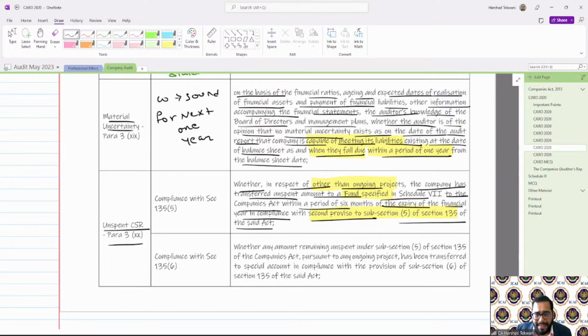Then whether any amount remaining unspent under subsection 5 of 135 pursuant to any ongoing project has been transferred to a special account in compliance with the provision of subsection 6 of 135. So this particular clause requires us to report upon the compliance of CSR, that is Section 135, subsection 5 and subsection 6. So amount unspent under subsection 5 pursuant to ongoing projects transferred to a special account. If yes, then the details of that. That was CSR related. Let us see how it is reported.